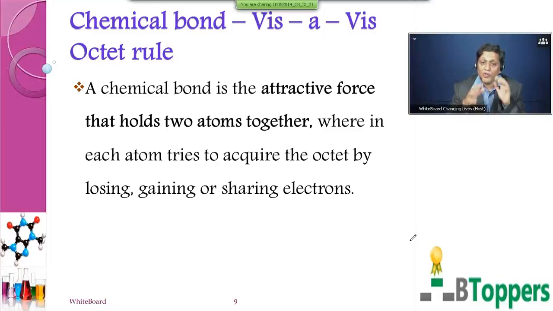So children, what have we done in this slide? We have defined chemical bond vis-a-vis octet rule. So the endeavor of every atom will be to achieve the octet through chemical bond formation. Hope children you are clear with this, with the link between the chemical bond formation and the octet rule.